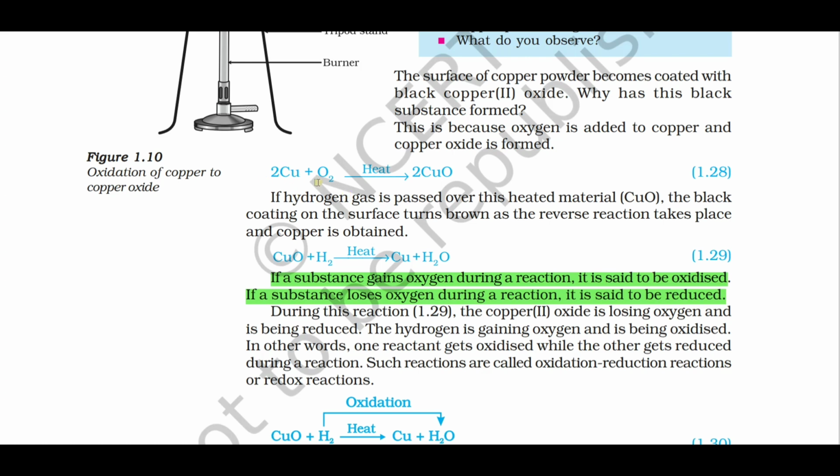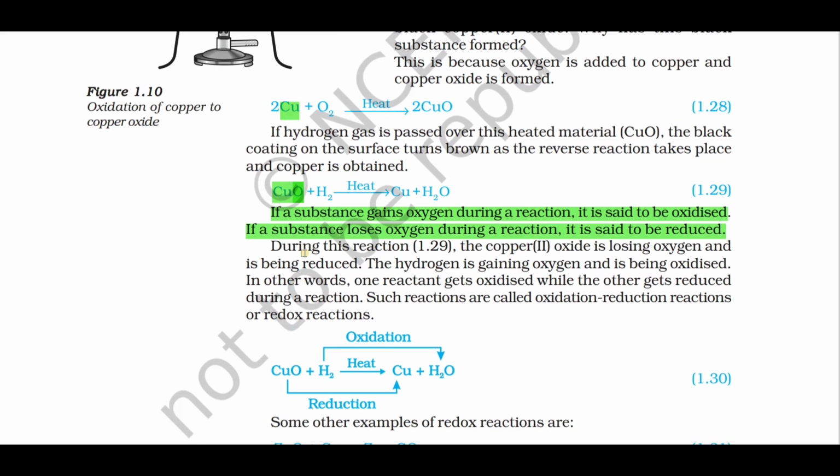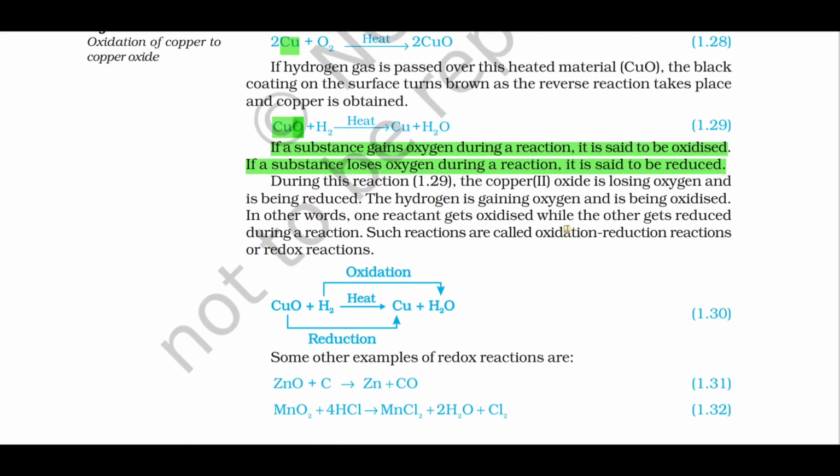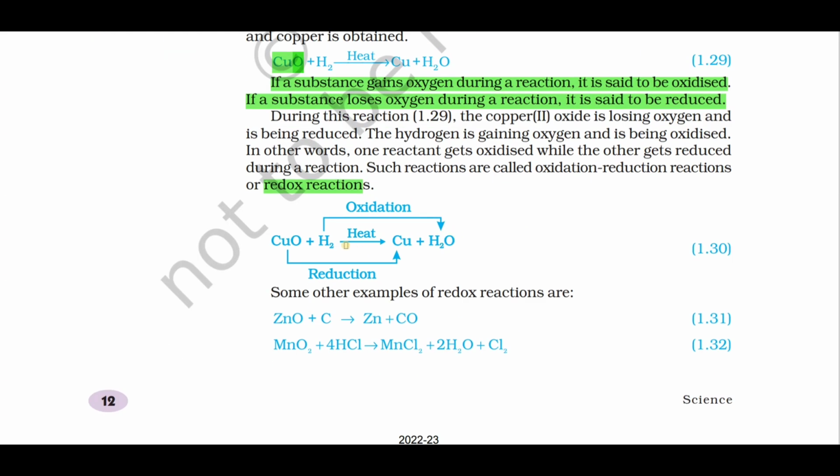In this reaction, 2Cu plus O2, copper is getting oxidized. Copper gains oxygen. Whereas in this equation, copper oxide is losing oxygen. That means CuO is reduced. If oxidation and reduction take place simultaneously during a chemical reaction, it is called a redox reaction.